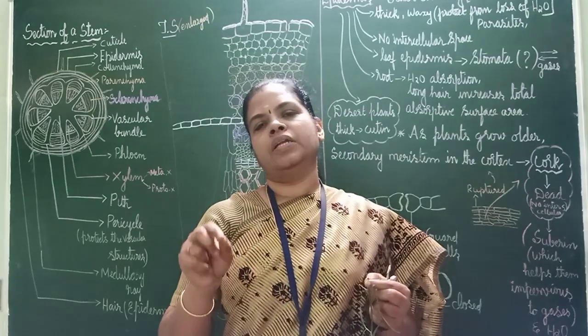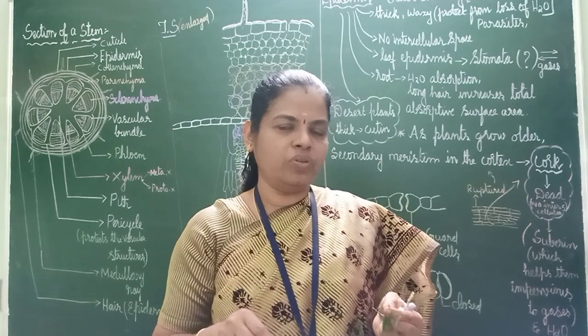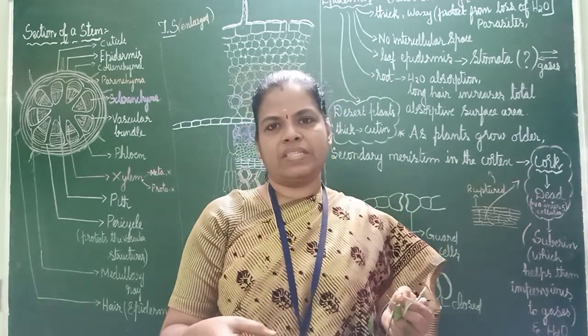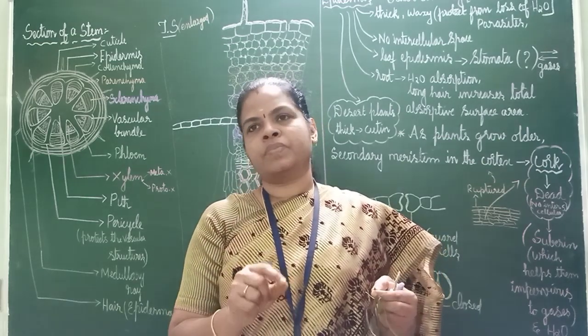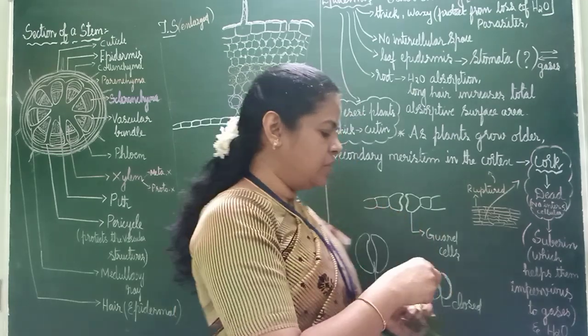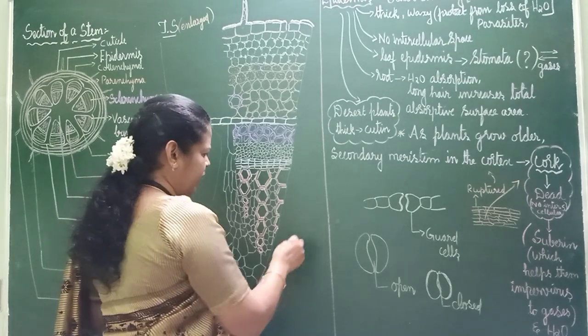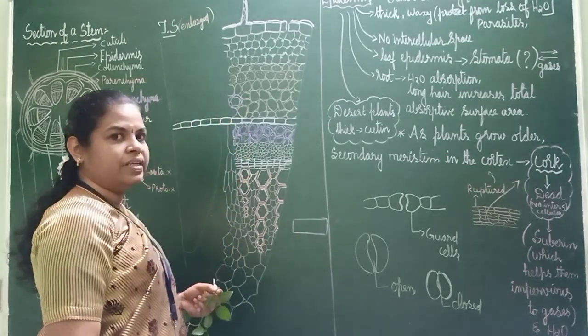Okay. Now after that you will select. You have taken many pieces and you have put them there. Whichever piece is very thin, that one you will select, and you will take it from the watch glass. You will take a small slide. Slide will be like this, no? Have you seen it in the lab? It is made up of glass and it will be like this. That is called a slide.